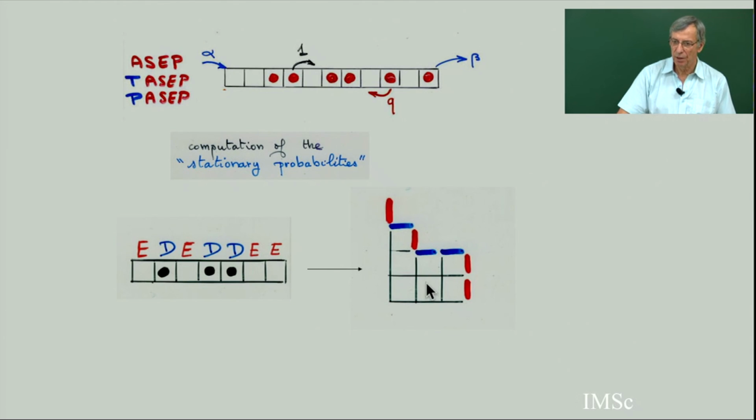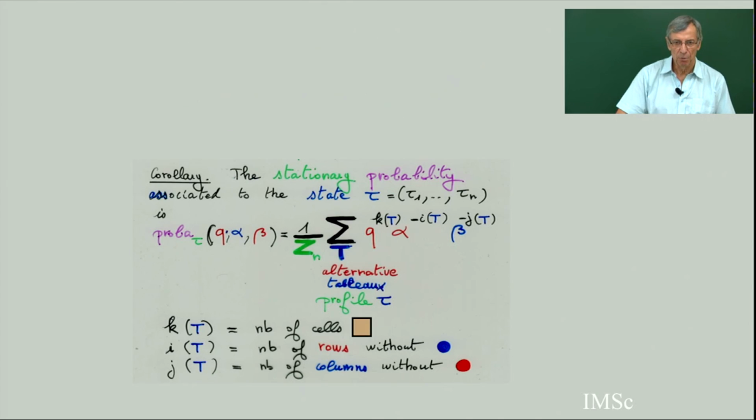And in chapter 3, using some matrix methods from physics, we will give a proof that the stationary probability with parameters Q, alpha, and beta, the probability to be in such a state, stationary meaning intuitively when you have a very long time, infinite time, is the sum over all alternating tableaux of precisely the same monomial.